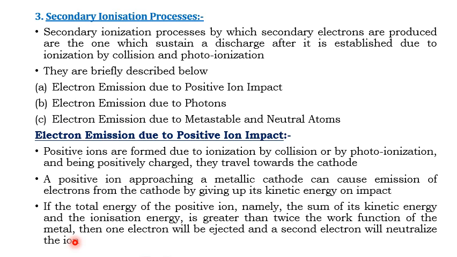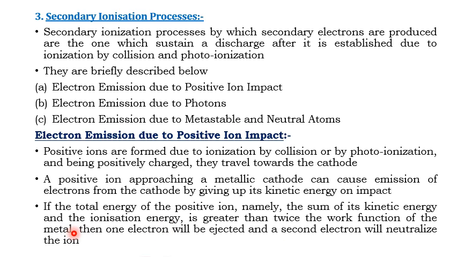So when will this electron be liberated? There is a condition. The total energy of the positive ion, which is the sum of its kinetic energy and the ionization energy, should be greater than the work function of the metal.